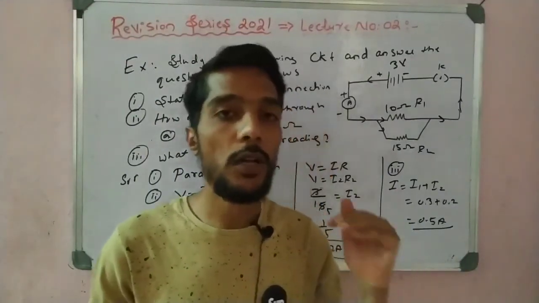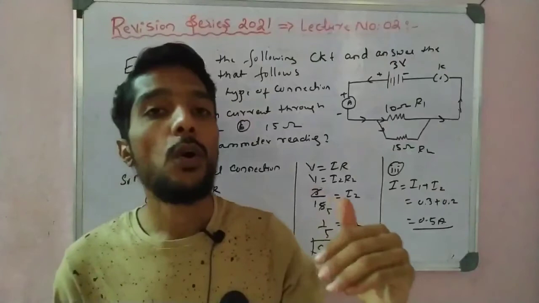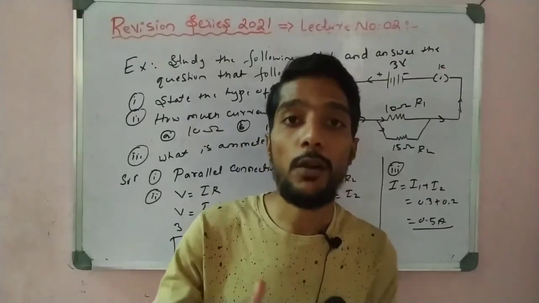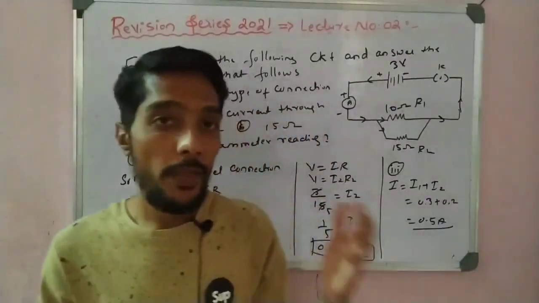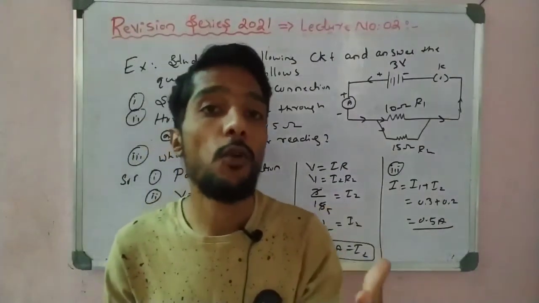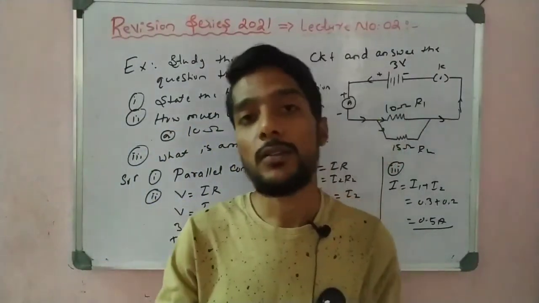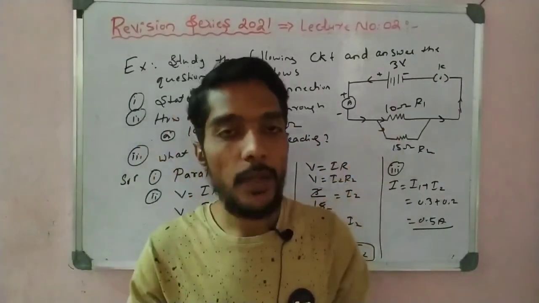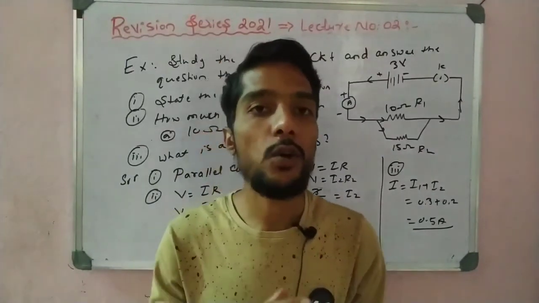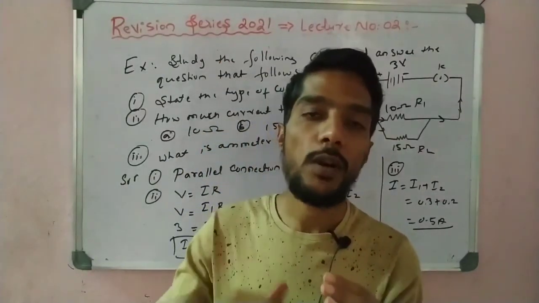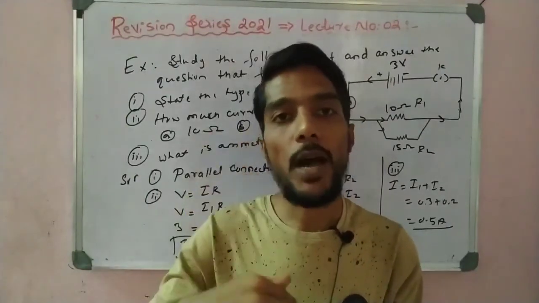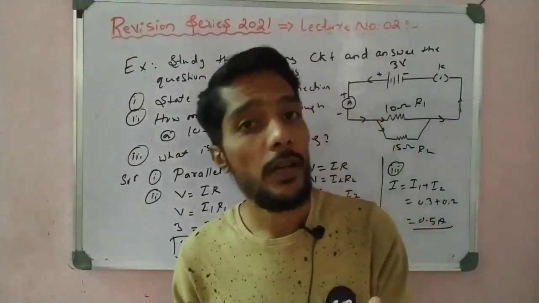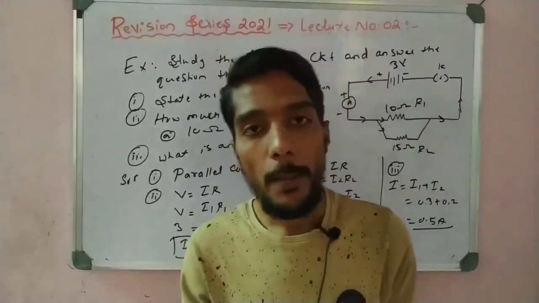In factors affecting resistance, the formula is R equals rho into L by A, and then all the points about resistivity. Then come to the formula: calculate length, resistivity, and area. Sometimes the diameter is given, so you can take the area as pi R square and solve directly. After that, in parallel connection you have to practice the parallel diagram and the series diagram, and then practice the formulas. In series you take R1 plus R2 plus R3, in parallel we take 1 by R1, 1 by R2, 1 by R3. After that, practice the advantages and disadvantages of parallel and series connections.